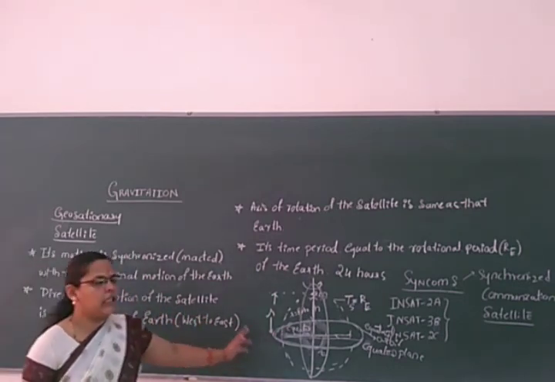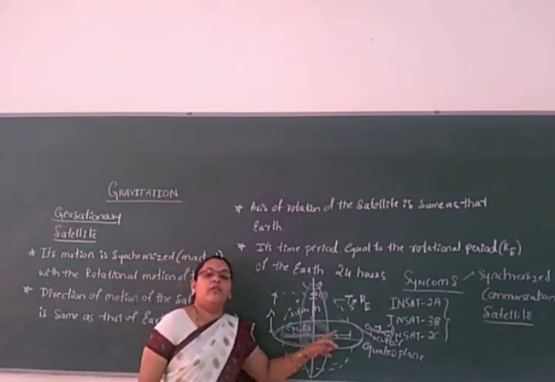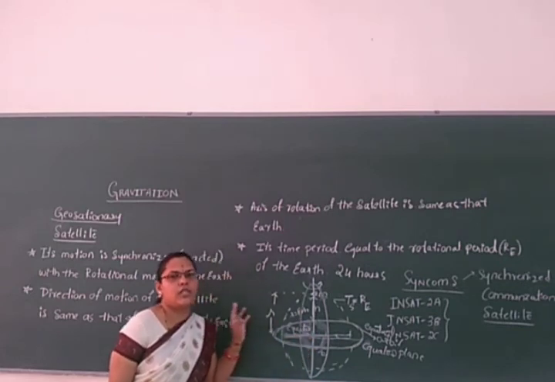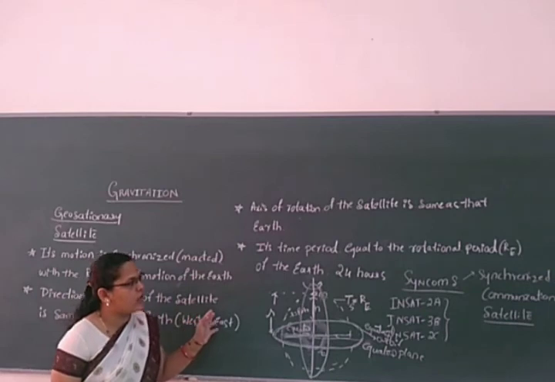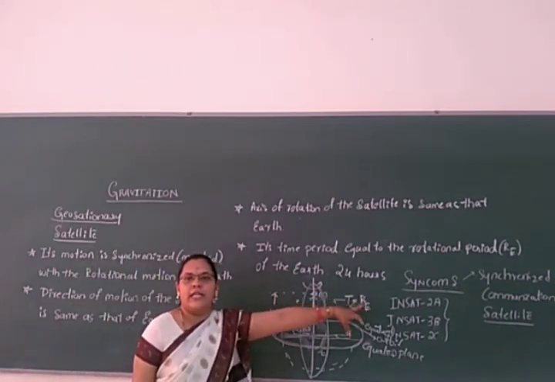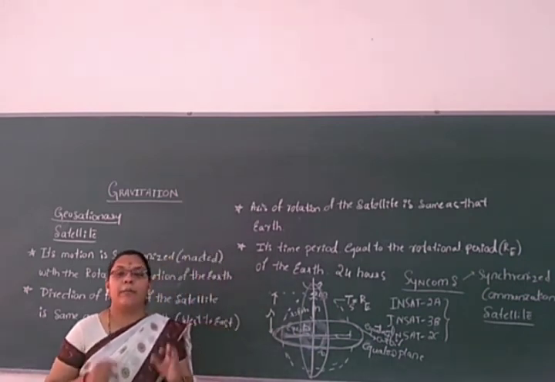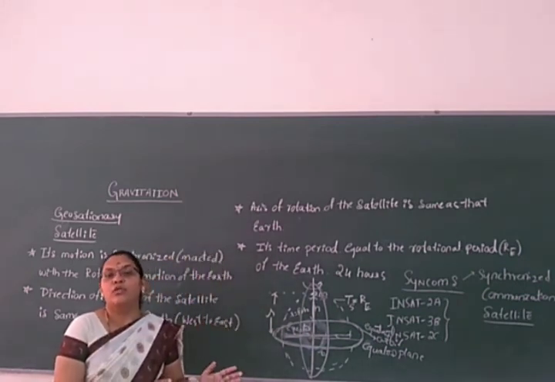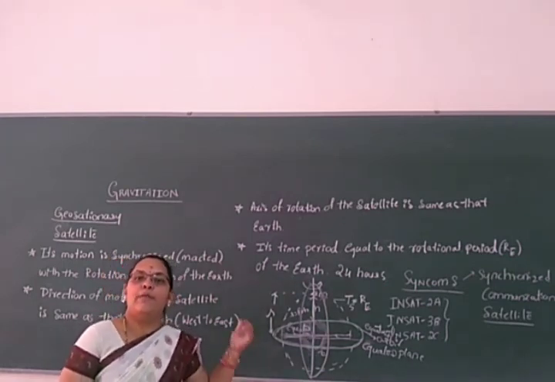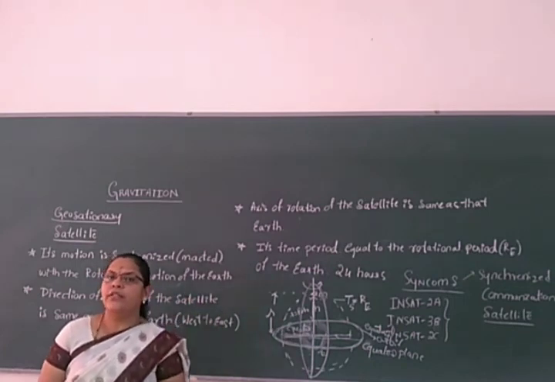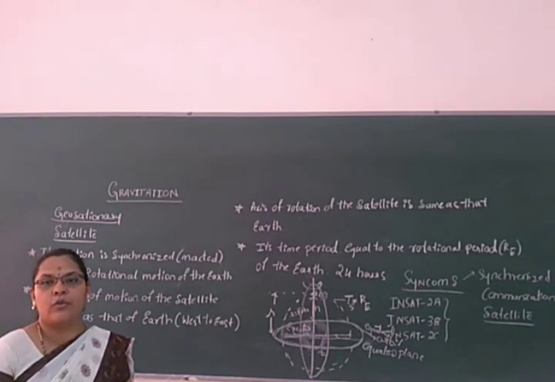They have their particular orbits, compared with the equatorial plane of the earth. Geostationary will be very useful as a communication satellite, that's why it is called a synchronous communication satellite. The polar satellite is useful for other purposes, like finding what is going on in a particular area, and if you want to study the entire surface of the earth, with the help of the polar satellite.